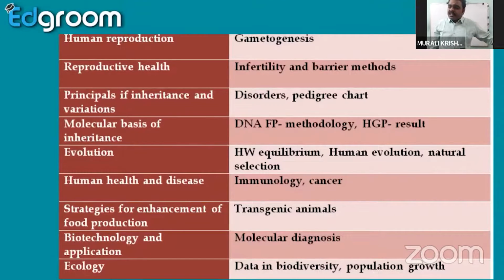Actually, in the NEET examination, in the last 7 years, they did not give any Hardy-Weinberg equilibrium question. But in 2019, they gave one question from Hardy-Weinberg equilibrium, that is a sum. And human evolution, that is a flowchart. You have to create a human evolution flowchart, then only it can be understood properly. And natural selection, that is the forces of natural selection process. Immunology, cancer, and transgenic animals, molecular diagnosis, these all require some concept before the confirmation.